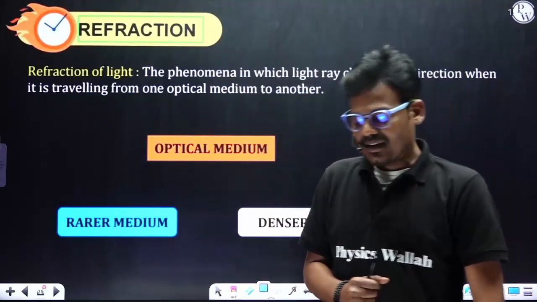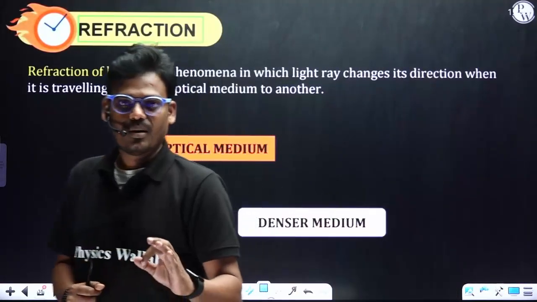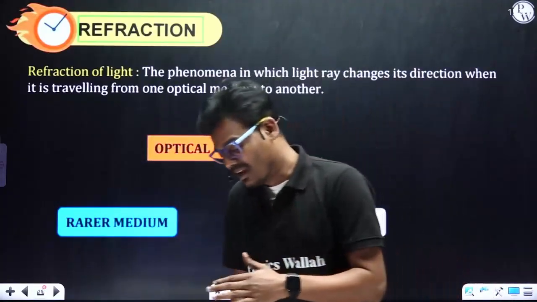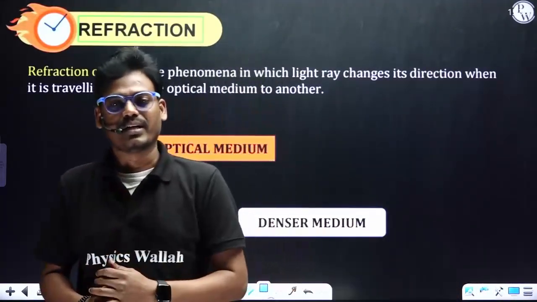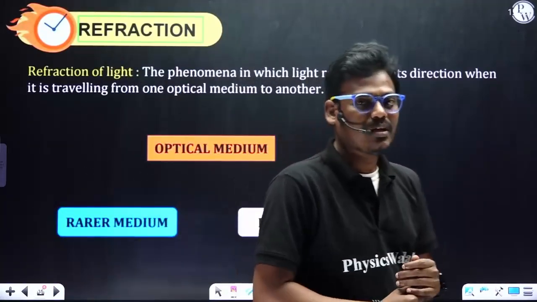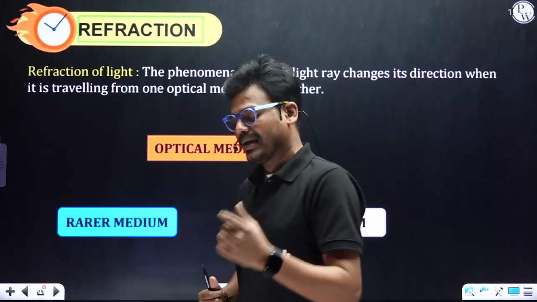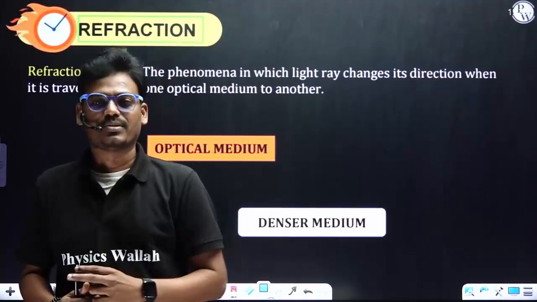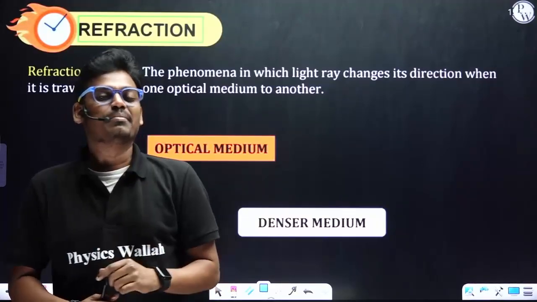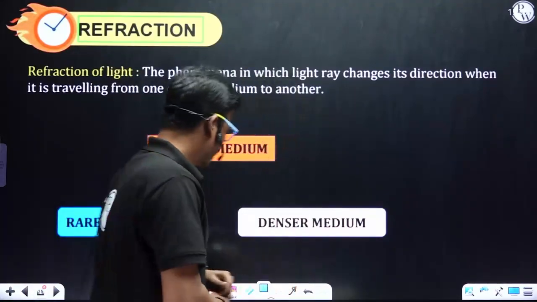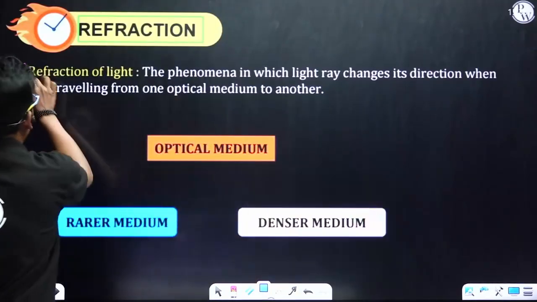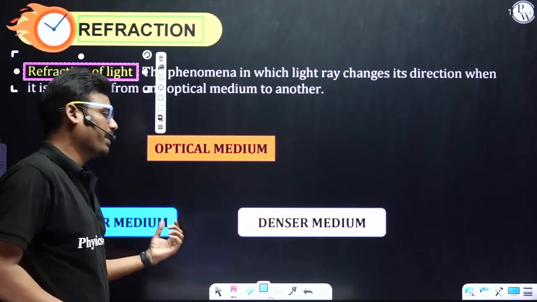Okay. And here, optical medium. If we talk about a state of matter or a state of substance, we say solid, liquid and gaseous state. But here we are talking about optical medium, that is, a transparent medium. So in a transparent medium, or you can say optical medium, there are two types of medium with respect to propagation of light. That is the rarer medium and the denser medium. So let's try to understand what is a rarer medium and a denser medium.